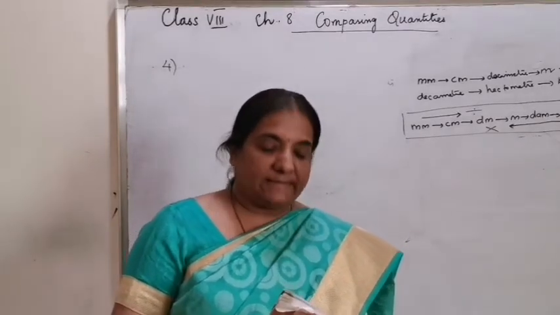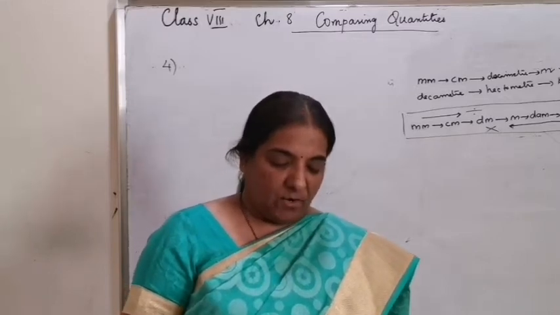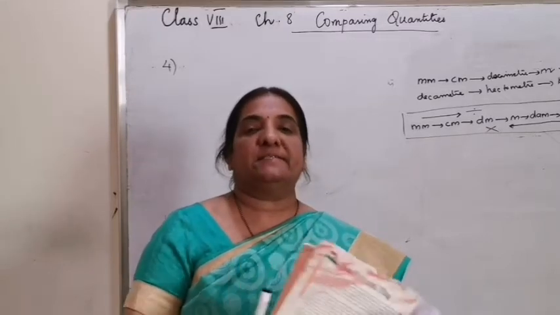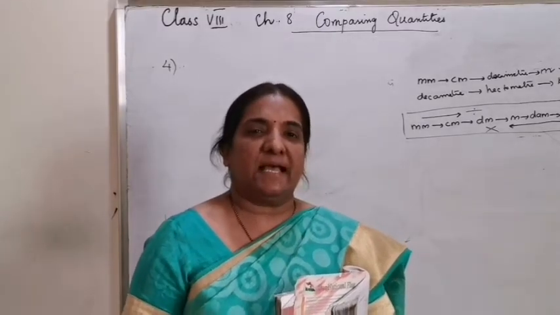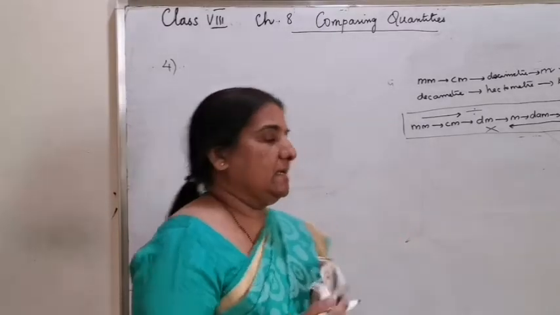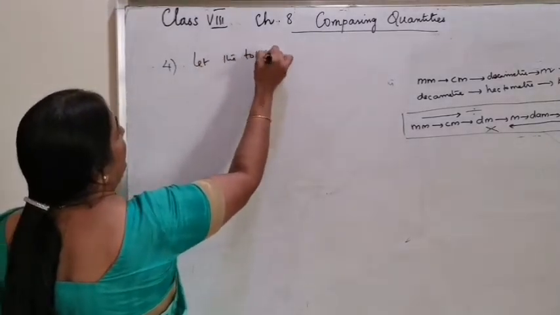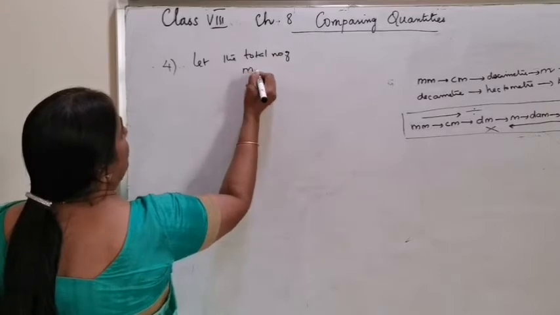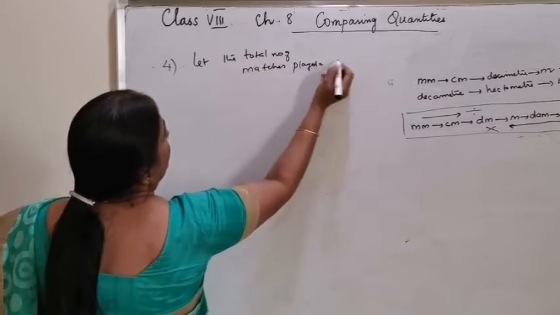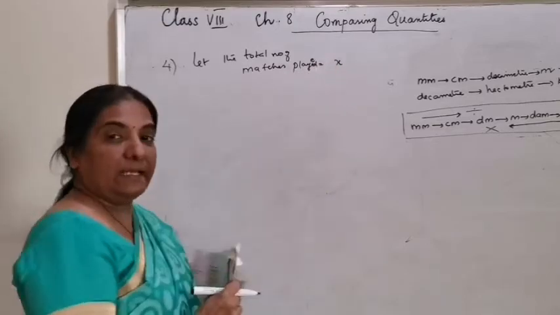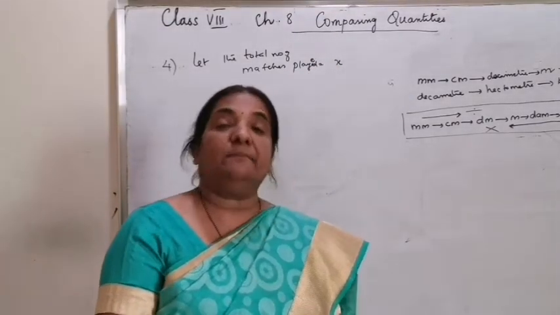A football team won 10 matches out of the total number of matches played. So, let's take the total number of matches as a variable x. Let the total number of matches played be x. Now, what is the detail you know? A football team won 10 matches.